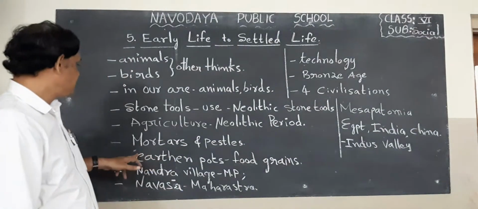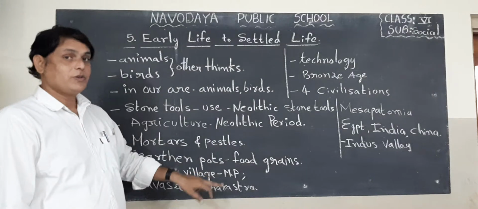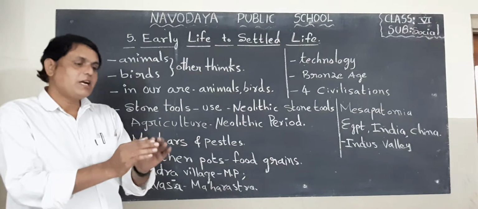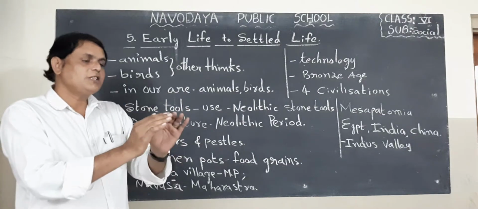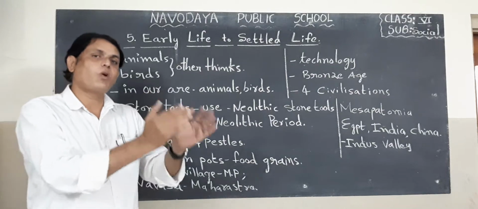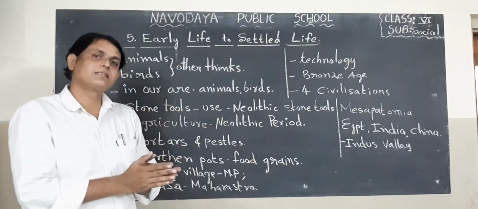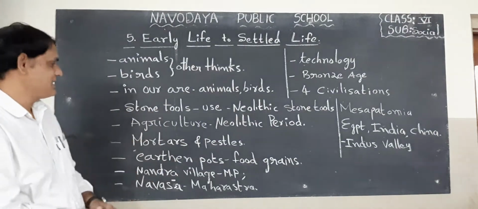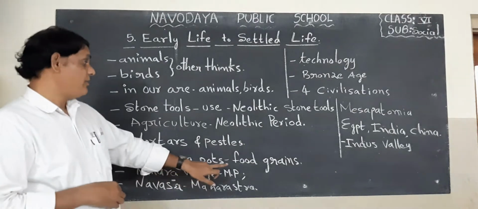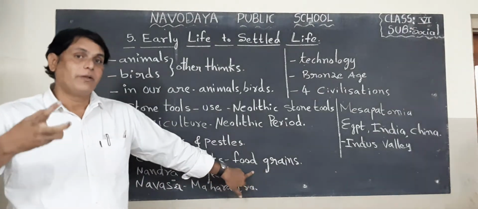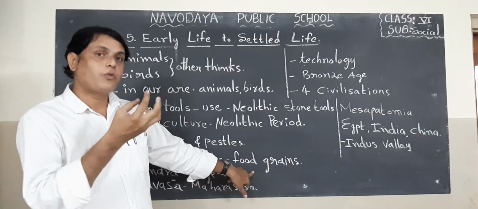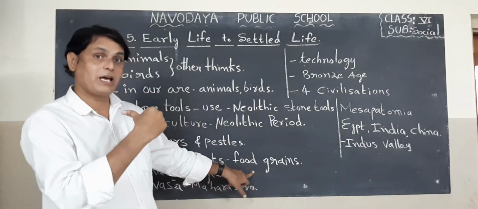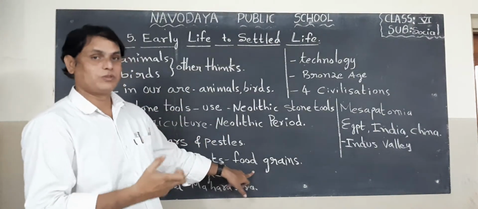Next, earthen pots. People took soft earth and made pots. These pots are used to store water, to store food grains, and also to cook food, vegetables, that means curries. That is called earthen pots. For example, in olden days, earthen pots were used for storing food grains, storing drinking water, and also cooking food, etc.